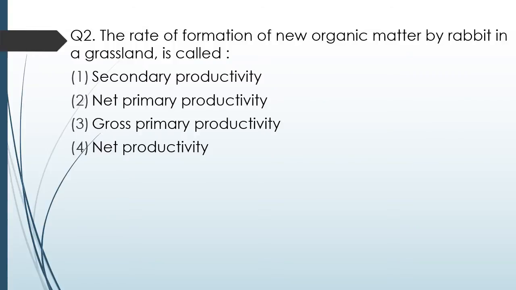Question number 2. The rate of formation of new organic matter by rabbit in a grassland is: secondary productivity, net primary productivity, gross primary productivity, net productivity. We are talking about rabbit. Correct answer is option 1, secondary productivity.